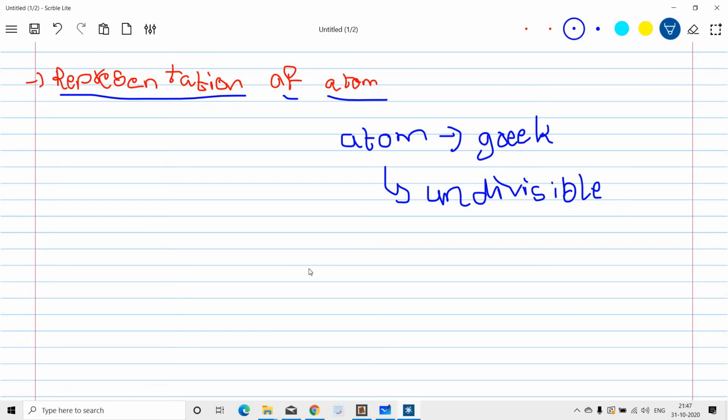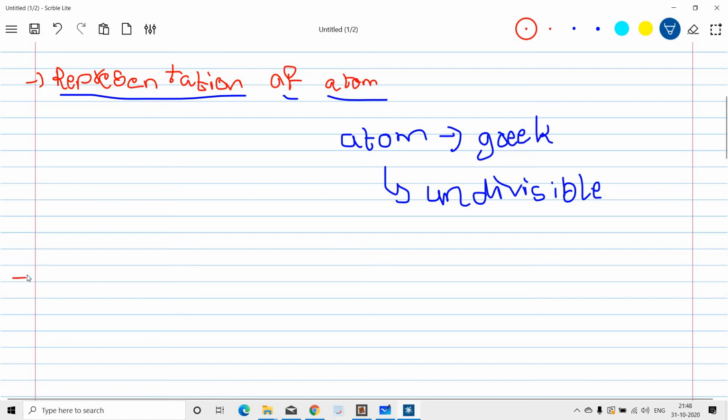This is the biggest topic in chemistry. It plays a major role in chemistry. This topic I am also going to cover in a future session, and this is the second topic. I'm not explaining it briefly now. I'm giving an idea of all the topics we will discuss in future sessions. After the representation of atom, we will discuss molecules of elements and compounds.